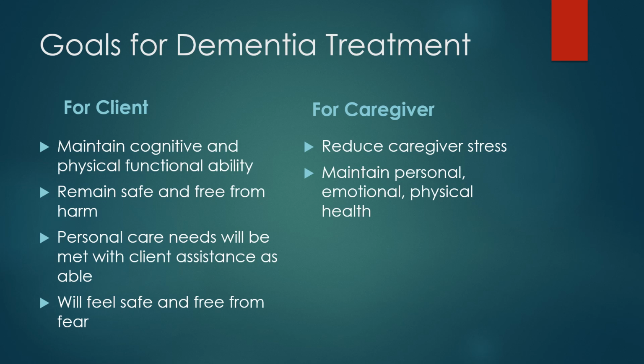For the caregiver, we want to try to reduce their stress and help them maintain emotional and physical health. Caring for someone with dementia is a 24-hour-a-day job, and there may be days they get zero sleep. The only rest they may get is when the person is admitted to the hospital.